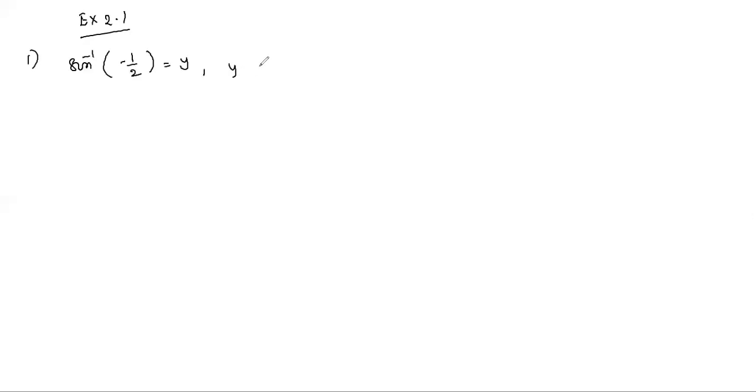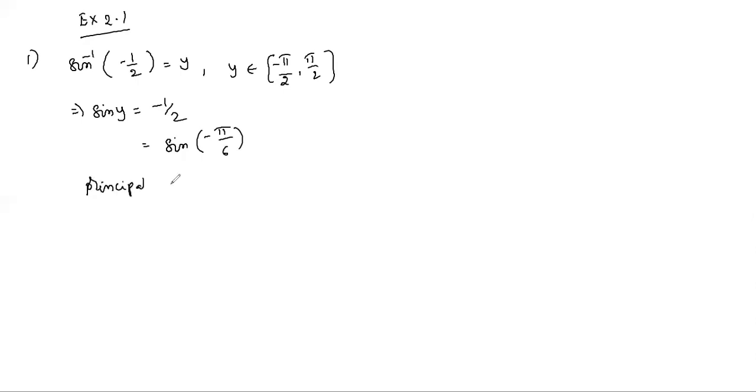Y belongs to what range? Sin inverse range is minus pi by 2 to plus pi by 2, so the y value also you have to write in this range only. So sin y equals minus 1 by 2. For minus 1 by 2 in minus pi by 2 to pi by 2, we get sin of minus pi by 6. So the principal value of sin inverse minus 1 by 2 is minus pi by 6. Similarly, we can find the others.